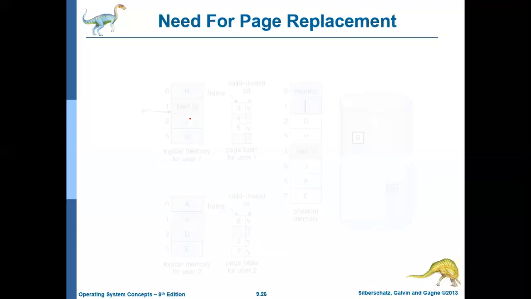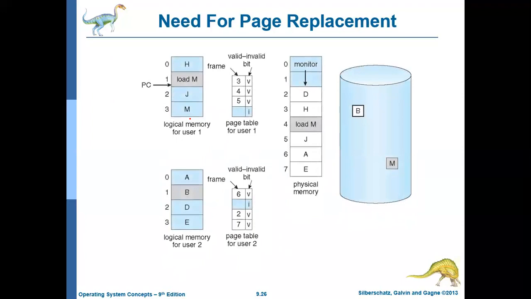Otherwise it will be just discarded. Okay, fine. Next, what is the need for page replacement, which we have already discussed. Page replacement is required if there is no sufficient space in the physical memory. If all the pages in the physical memory are occupied, then obviously if you want to bring a new page, you have to replace one of the pages.